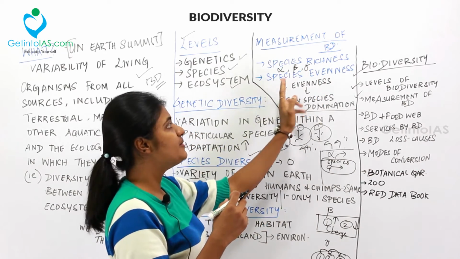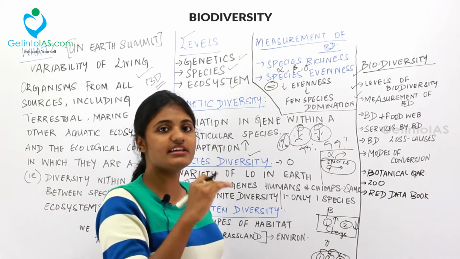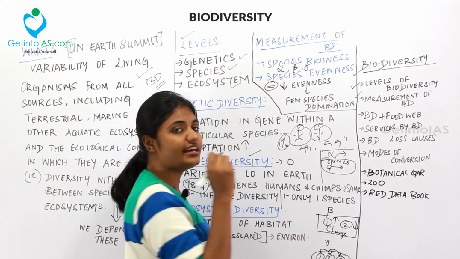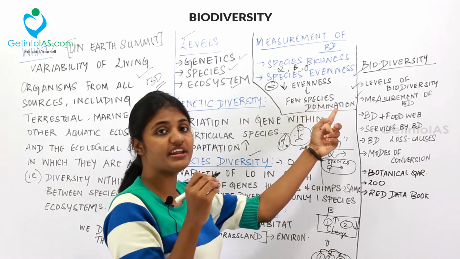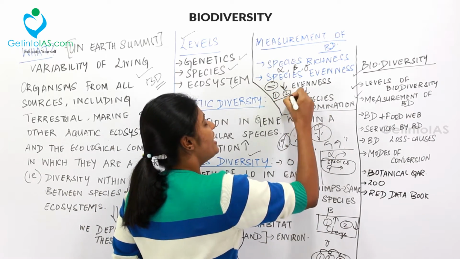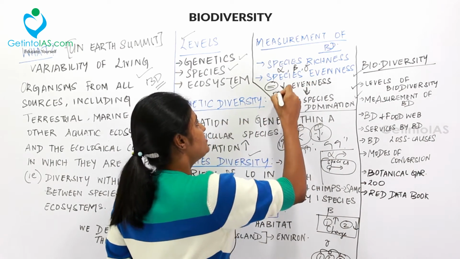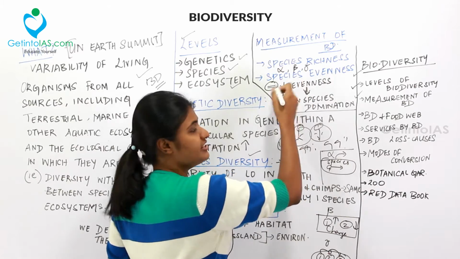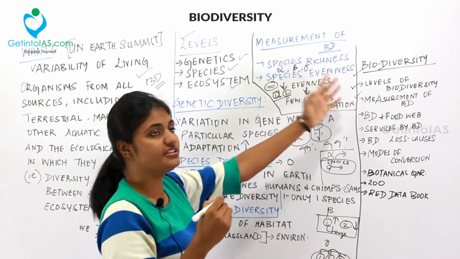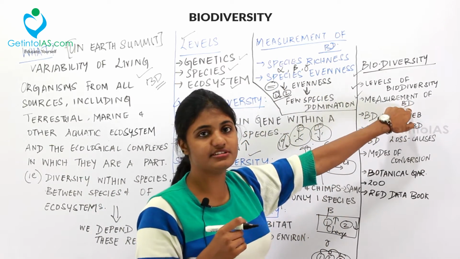And the second thing is species evenness. Already you know what evenness is. Being equal is called evenness. So when there is low evenness, it means few species dominate that region. That is, when you take species 1 and species 2 in this region, if there is low evenness, it will denote that this species dominates this region. That is, this species is more than this species. This is called species evenness. So, we are done with measurement of biological diversity.